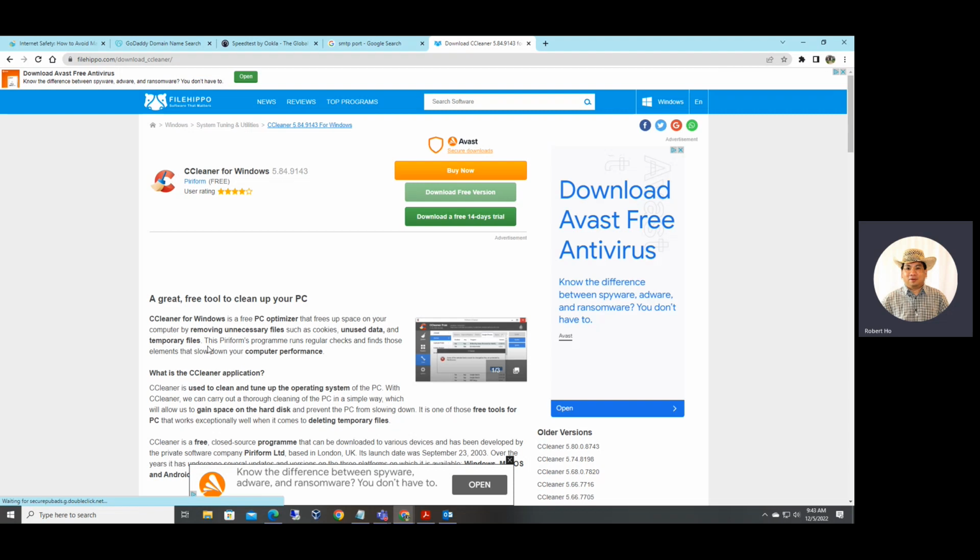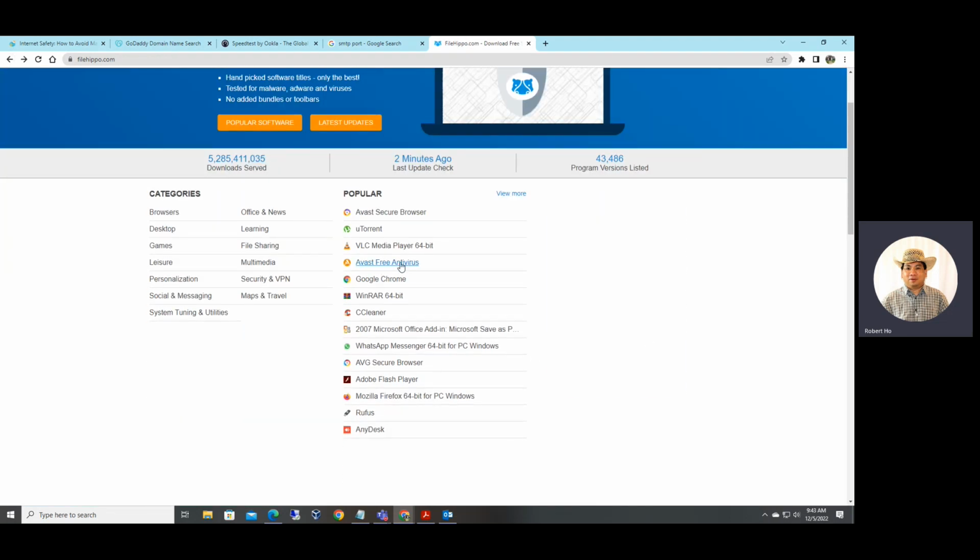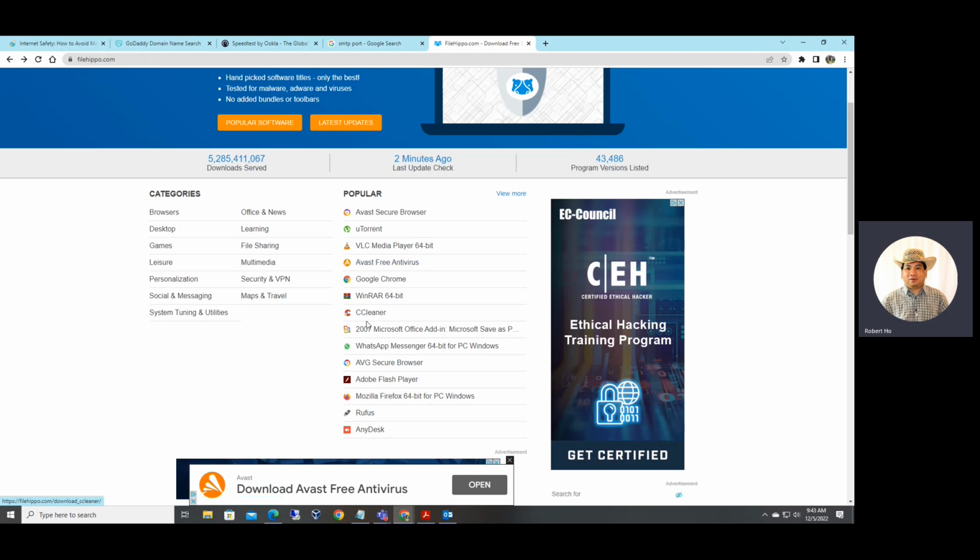What is CCleaner? CCleaner is a free PC optimizer that frees up space on your computer by removing unnecessary files such as cookies, unused data, and temp files. So if you have a computer at home, I would suggest you download these free ones, antivirus and registry cleaner.